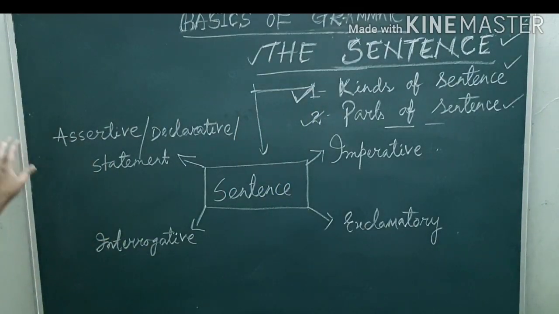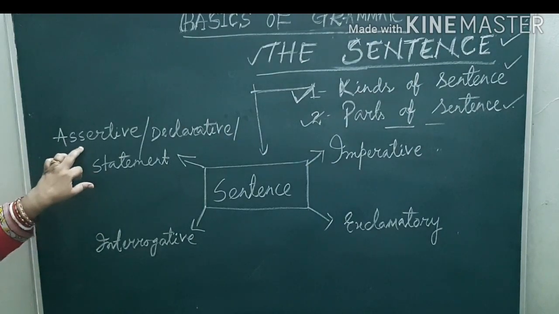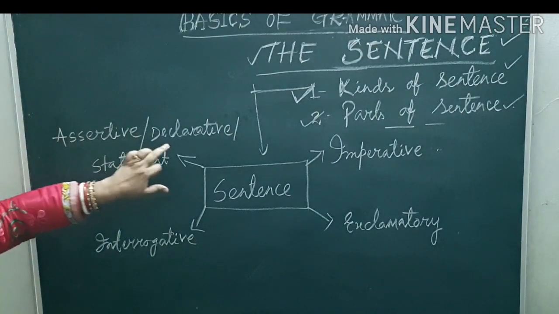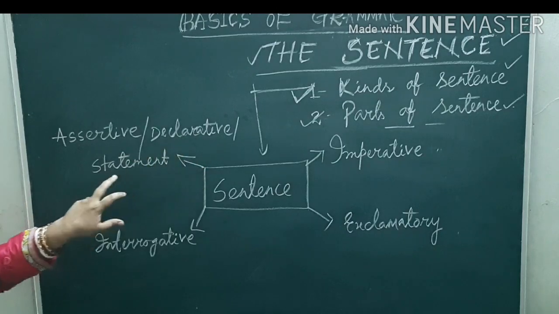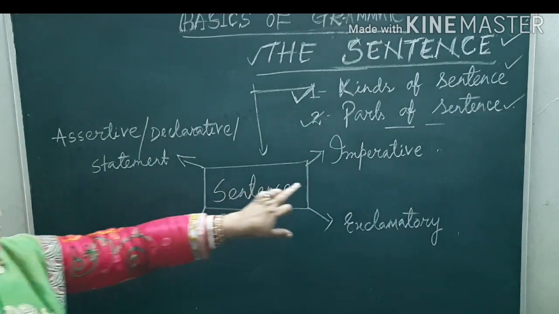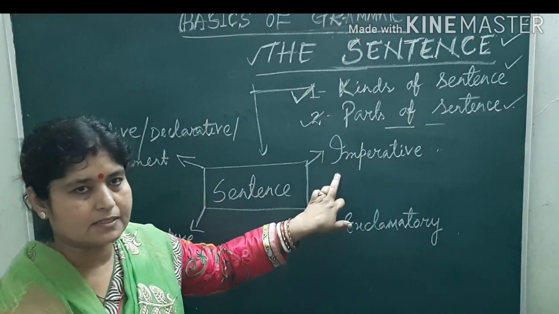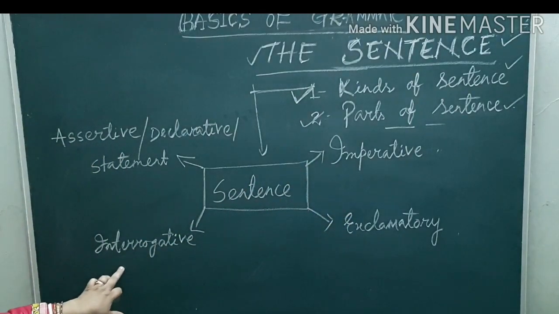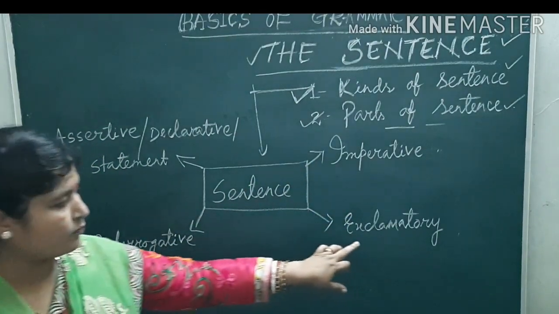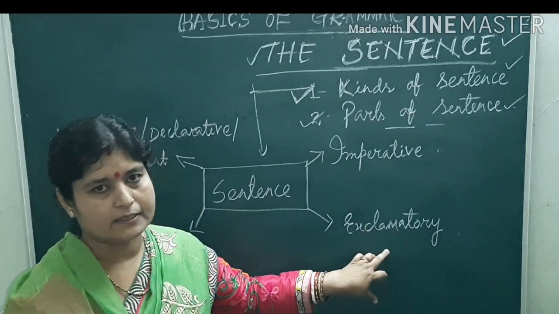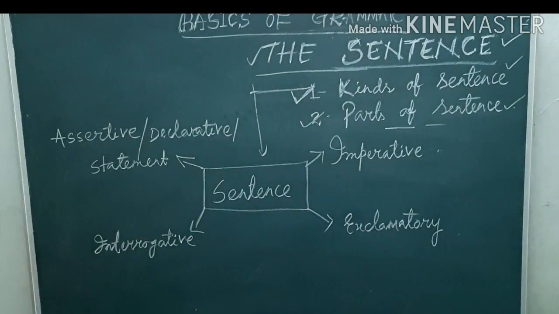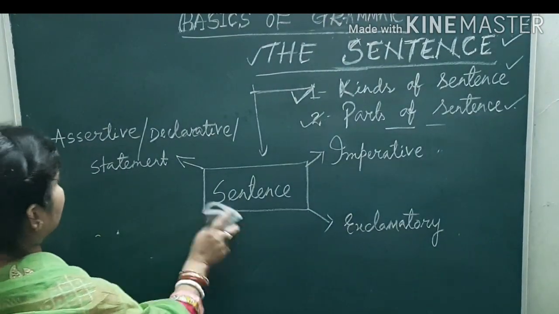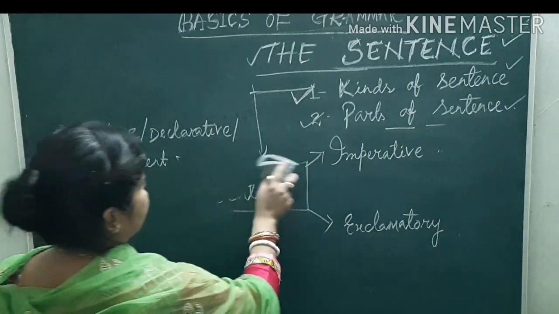What are those? Number 1, assertive sentences, also known as declarative sentences or statements. Number 2, imperative sentences. Number 3, interrogative sentences. And number 4, exclamatory sentences. So now we will discuss assertive sentences.